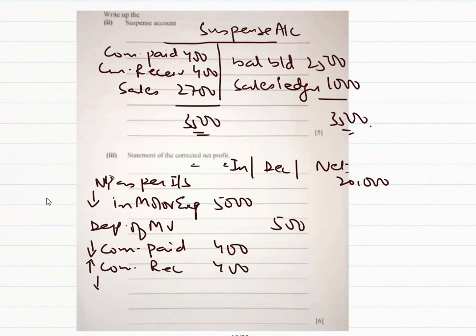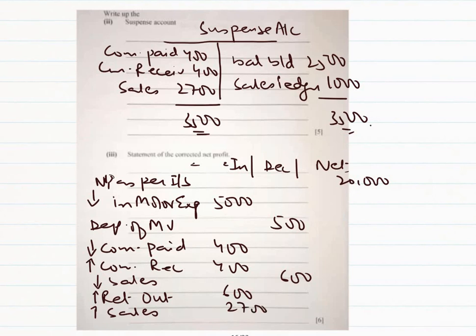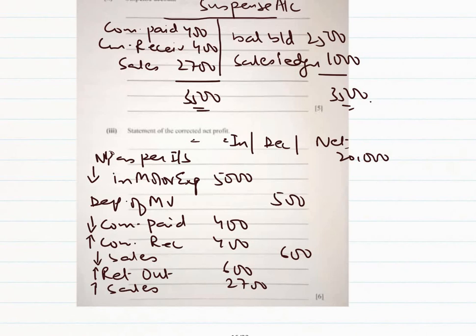Then we have decrease in sales of how much? Of 600, and increase in return outwards 600. So this is basically a cancelling entry, but we are showing it just for our convenience. And then there is an increase in sales of 2,700. So what is the total effect on the profit that we have to calculate?